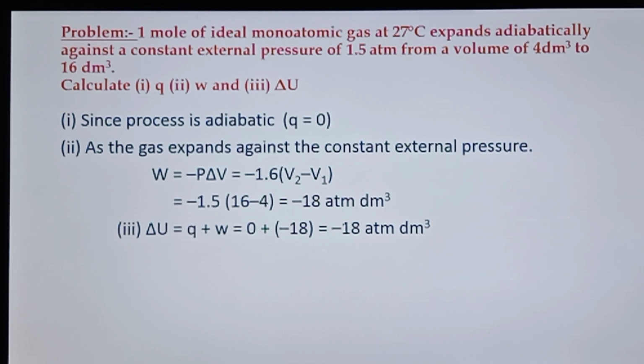Our second objective is the work transfer. We all know the formula for work transfer is P into del V. Since we have a constant external pressure for this particular system, we are supplying work to the system, so the negative sign is represented in the equation: work done is equal to minus P into del V. By substituting the values for pressure as well as volume, we get the value for the work transfer as minus 18 atmosphere decimeter cube.